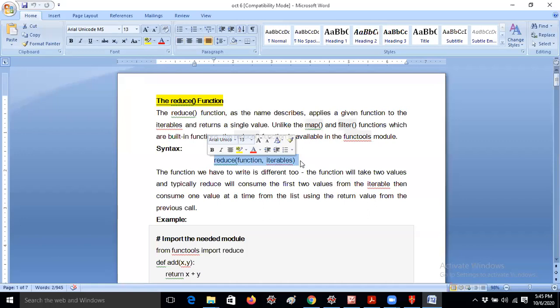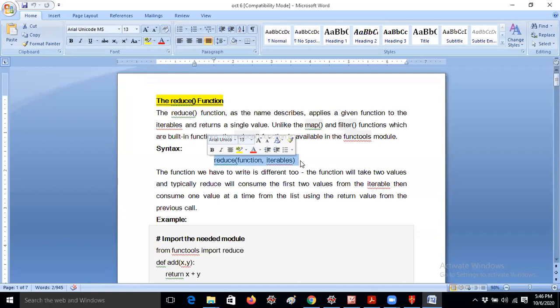Once again, the map function works based on expressions, and the filter function is used when we have conditional statements that return Boolean values. That means whenever you are using conditions like greater than, less than, equal to, not equal to, whatever it may be, it will return a Boolean value. Then you can consider it a filter. Now coming to reduce.